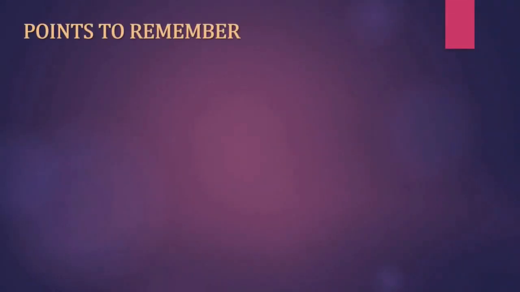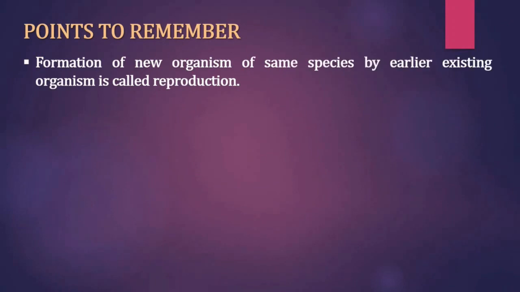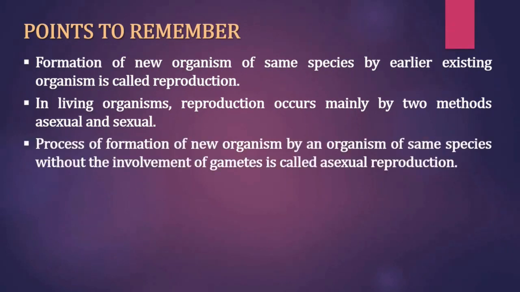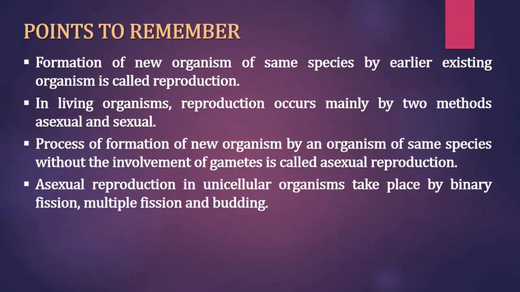Let us see points to remember. Formation of a new organism of the same species by an earlier existing organism is called reproduction. In living organisms, reproduction occurs mainly by two methods, asexual and sexual. The process of formation of a new organism by an organism of the same species without the involvement of gametes is called asexual reproduction.